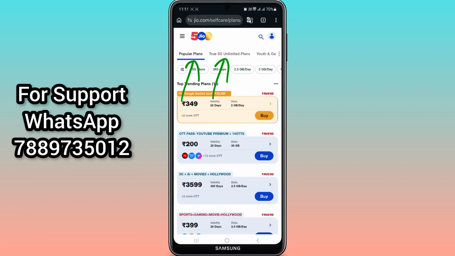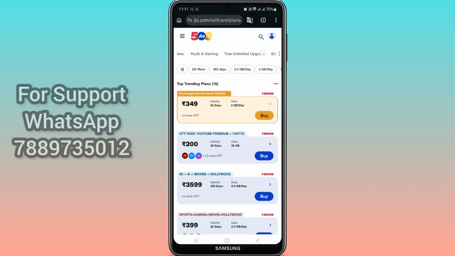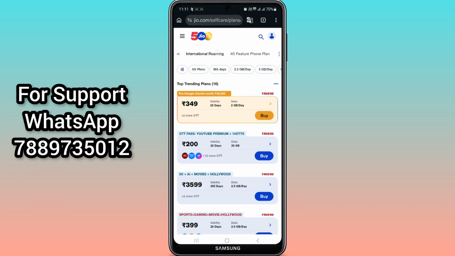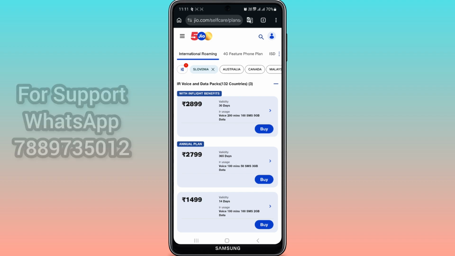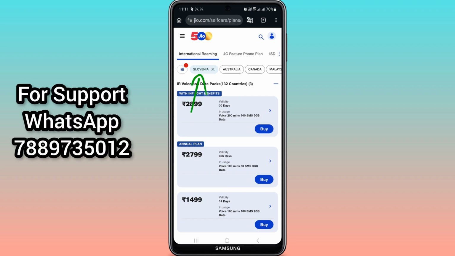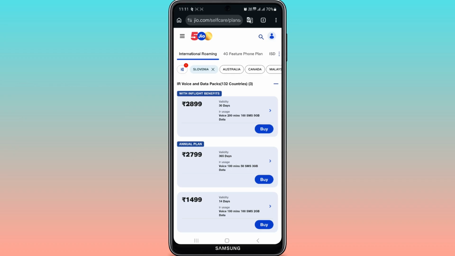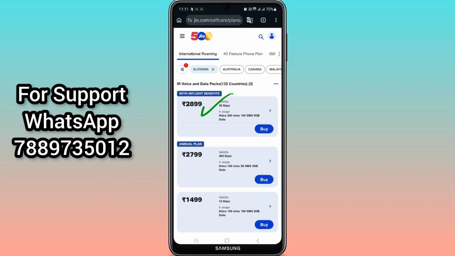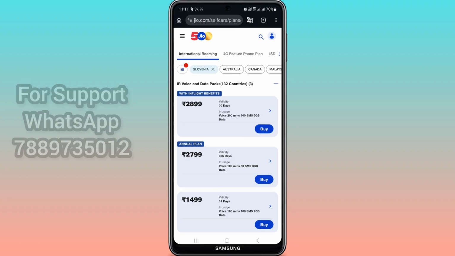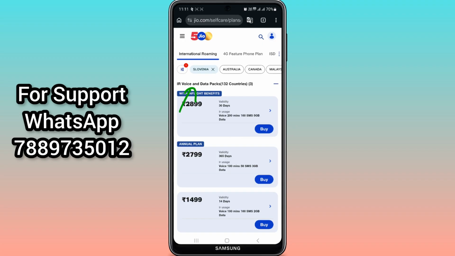These are True 5G plans. So what we have to do is scroll like this, and then tap on international roaming. Here you can see that the country is selected as Slovenia, and whatever packs you are seeing here, these are all packs available in Slovenia, right? So there are multiple categories of packs. So this is IR voice and data packs.